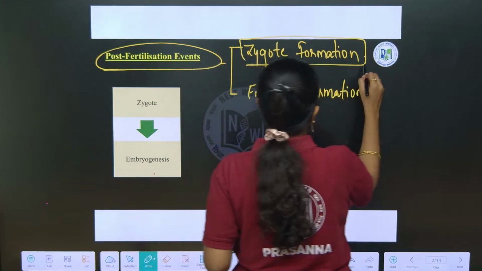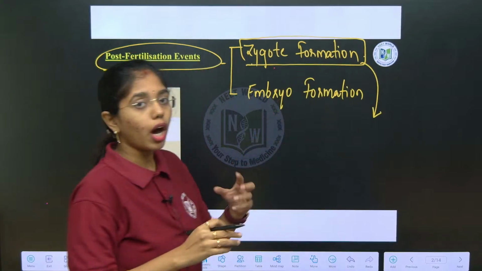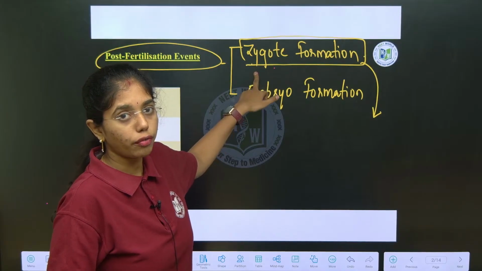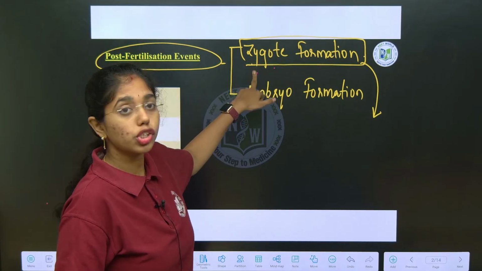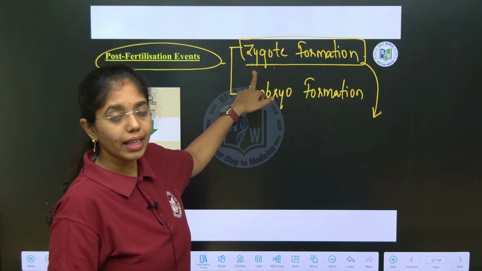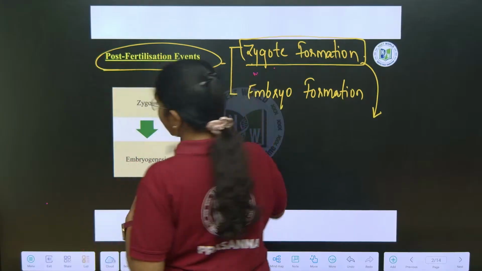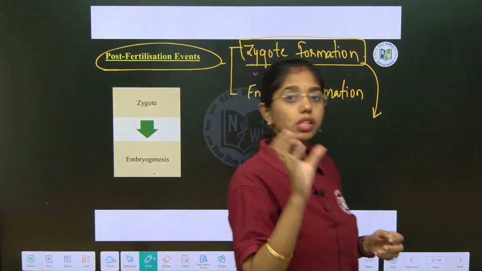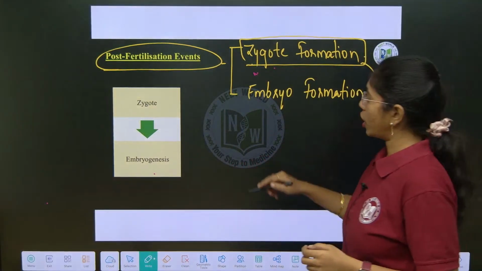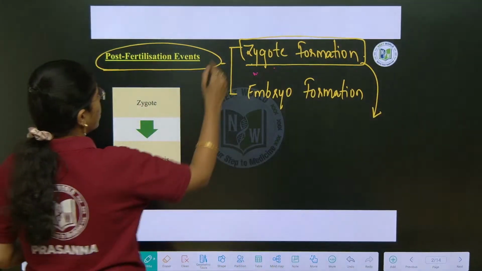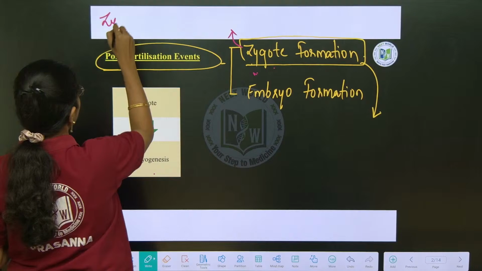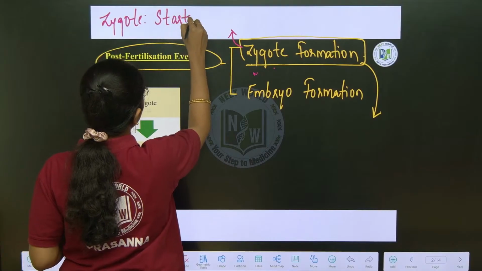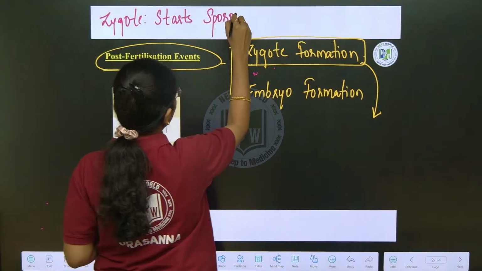Here it is very important to note it, beta. Zygote formation occurs or zygote is formed. This is the product of what? Fertilization. Zygote is the product of fertilization and this is the first cell which starts sporophytic generation in the life cycle of plant bodies. If you consider the algae, bryophytes and pteridophytes, which are the primitive plants, zygote is the cell which starts the sporophytic generation.